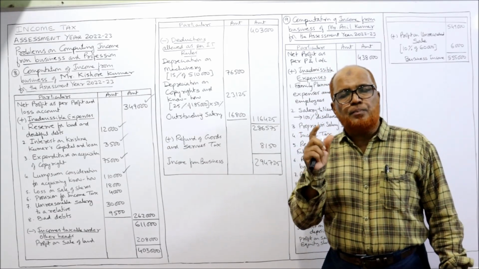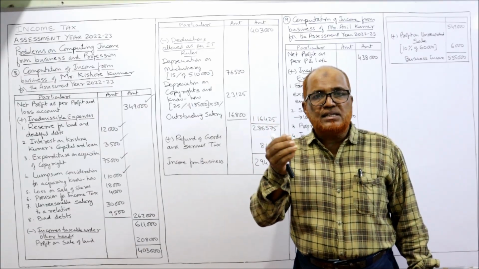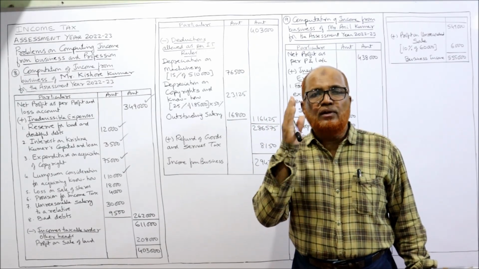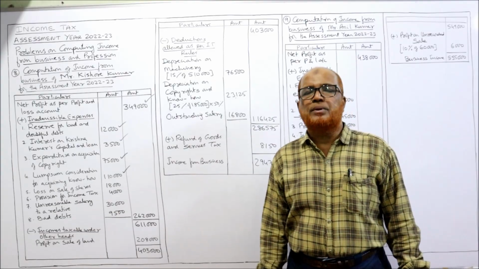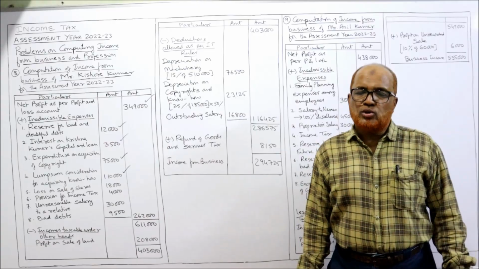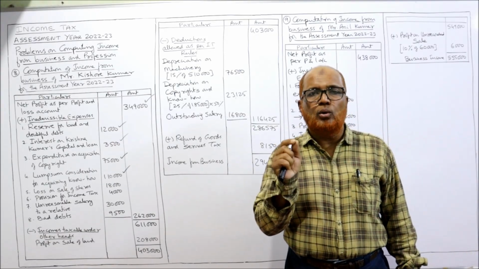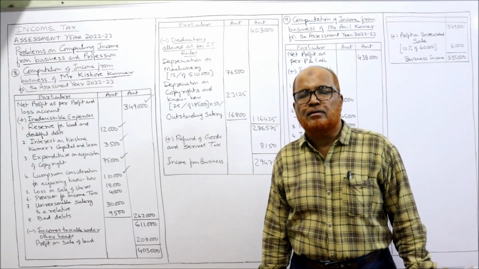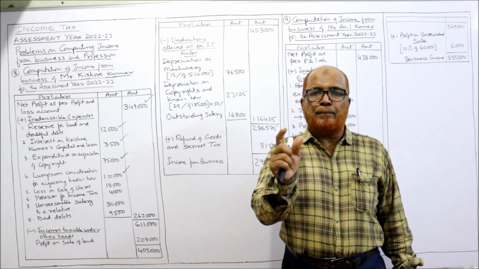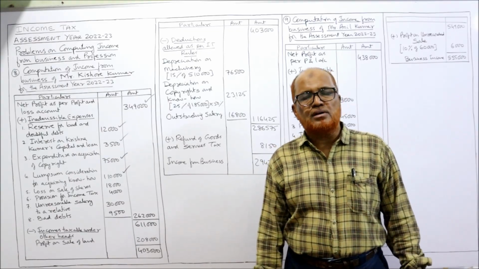In the Income Tax Act, there is a provision: if the asset is purchased and used for less than 6 months, then only 50% of normal depreciation will be allowed. Again, I repeat, as I told you in the previous videos also, if you are genuinely interested, always make note of the provisions which I am explaining. Keep a notebook, calculator and pen ready while watching these videos. So many new provisions are there.